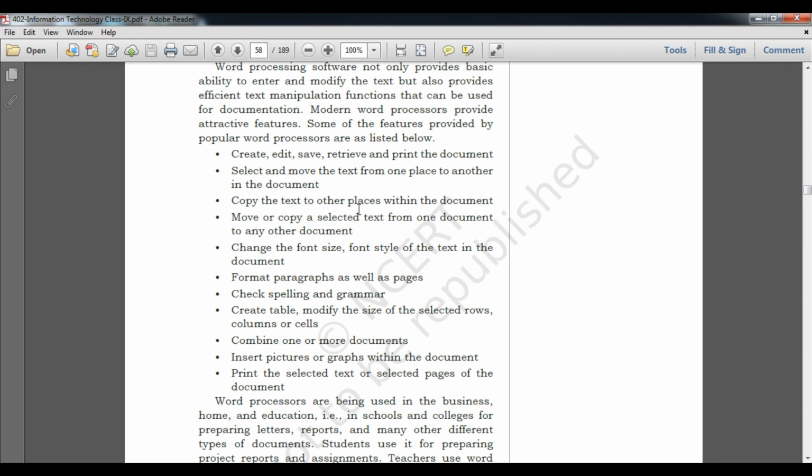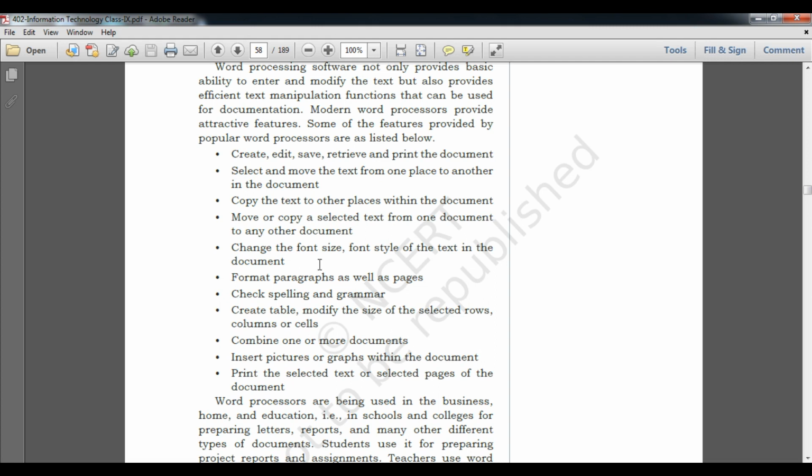Okay, copy the text in other place within the document, same thing I have explained. Move or copy the selected text from one document to another document. Yes, as a student, from one page to another page we can shift our data, or from one document to another document. And now the next one: change the font size.